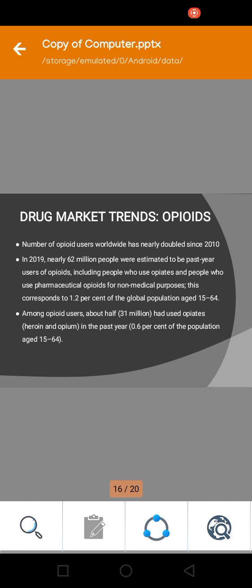Heroin is the biggest source of narcotics. From 2010 to 2019, the population of opioid or narcotic users has been increasing day by day.